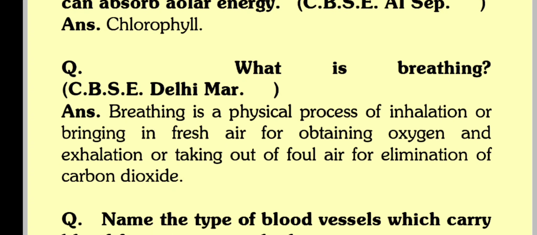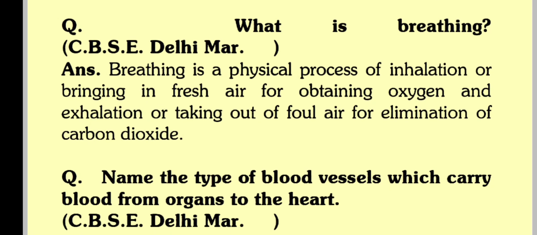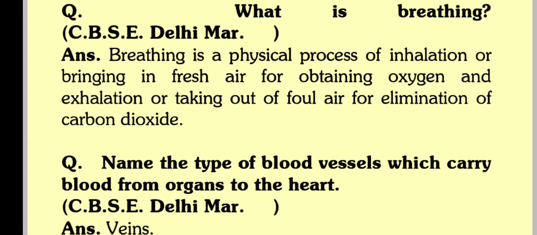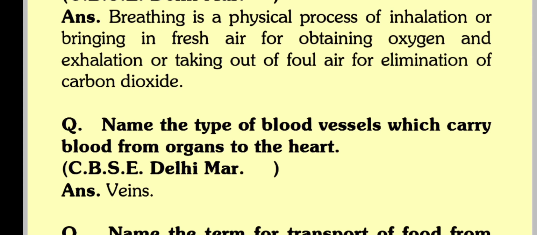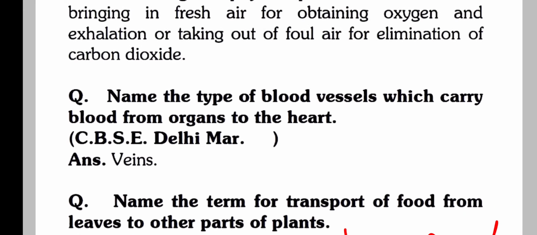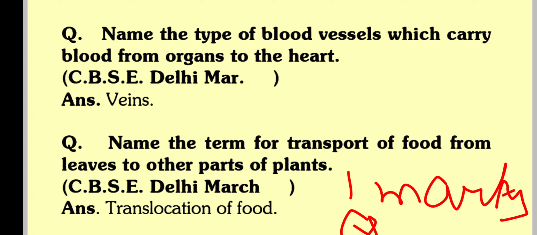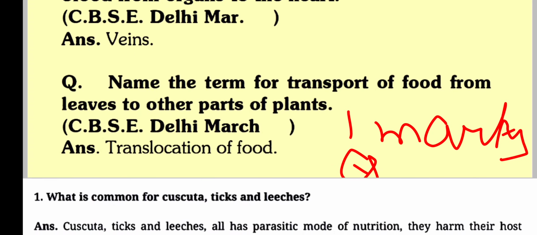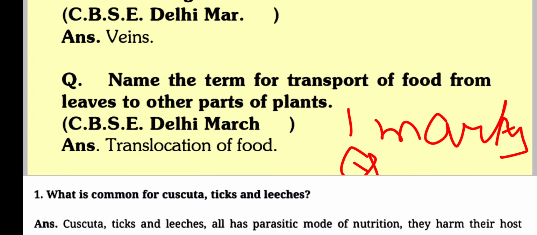Q. What is breathing? CBSE Delhi. Answer: Breathing is a physical process of inhalation, or bringing in fresh air for obtaining oxygen, and exhalation, or taking out of foul air for elimination of carbon dioxide. Q. Name the type of blood vessels which carry blood from organs to the heart. CBSE Delhi. Answer: Veins. Q. Name the term for transport of food from leaves to other parts of plants. CBSE Delhi March. Answer: Translocation of food.